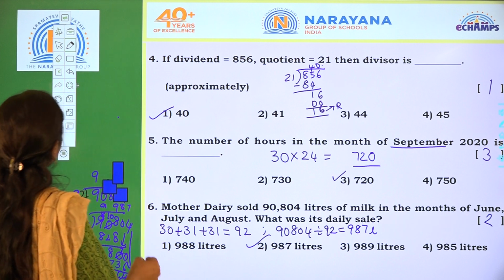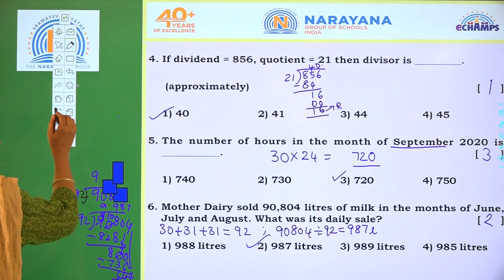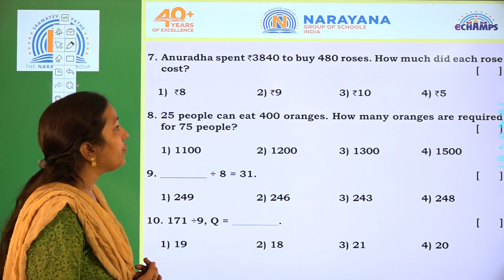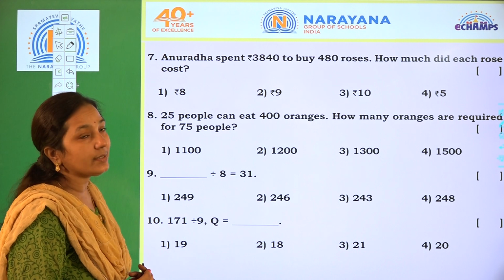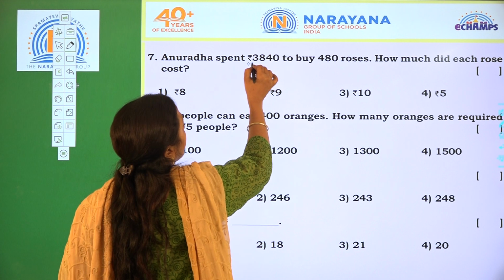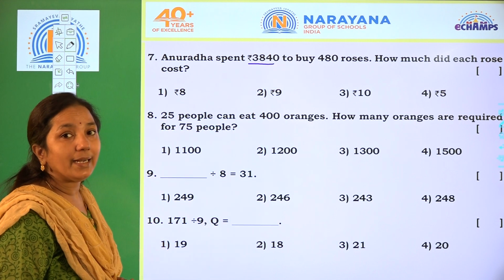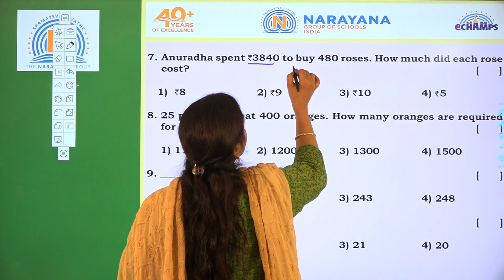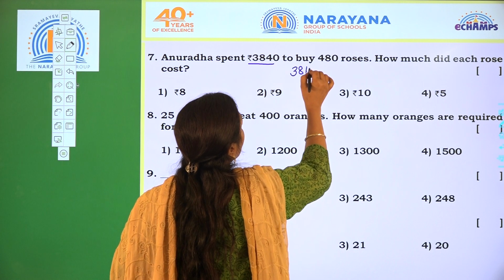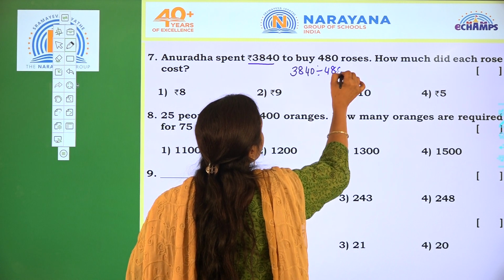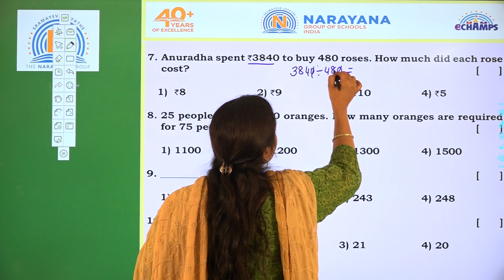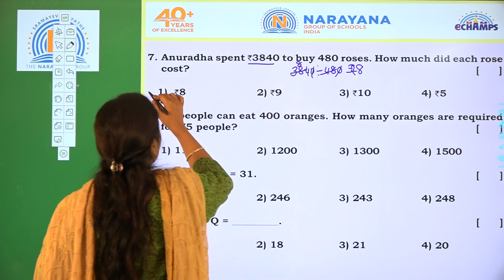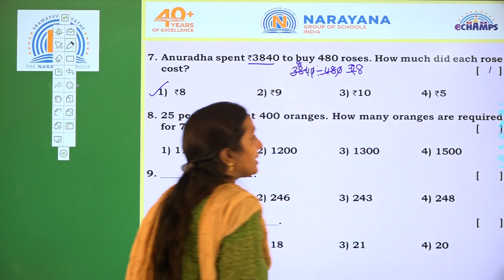Coming to the next one. Anuradha spent rupees 3,840 to buy 480 roses. How much did each rose cost? We already know how much she spent and how many roses, and we have to find the cost of one rose. So 3,840 divided by 480. The 0 will be cancelled, and we get 8. So the cost of each rose is 8 rupees. So the option is 1.